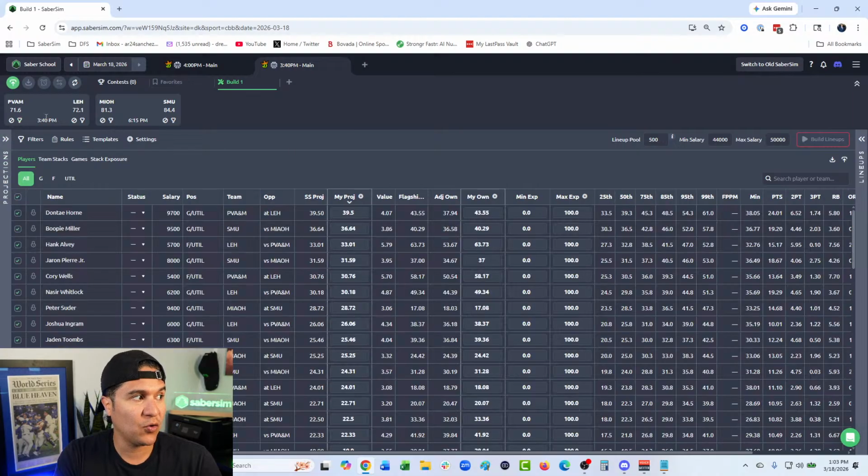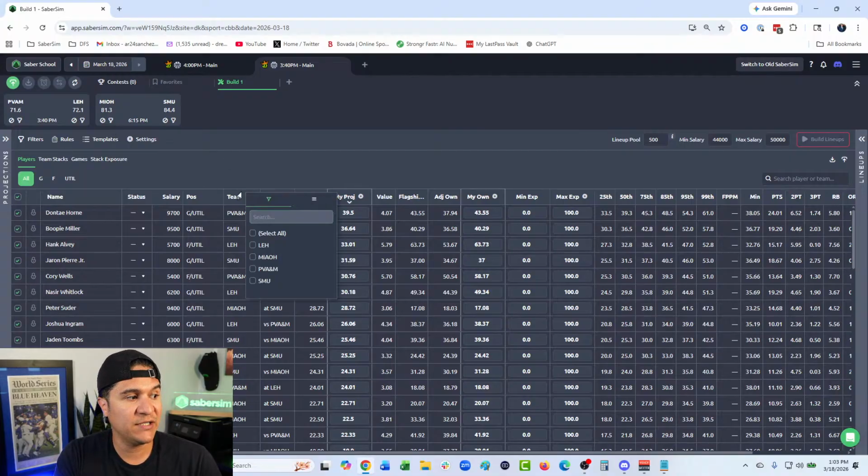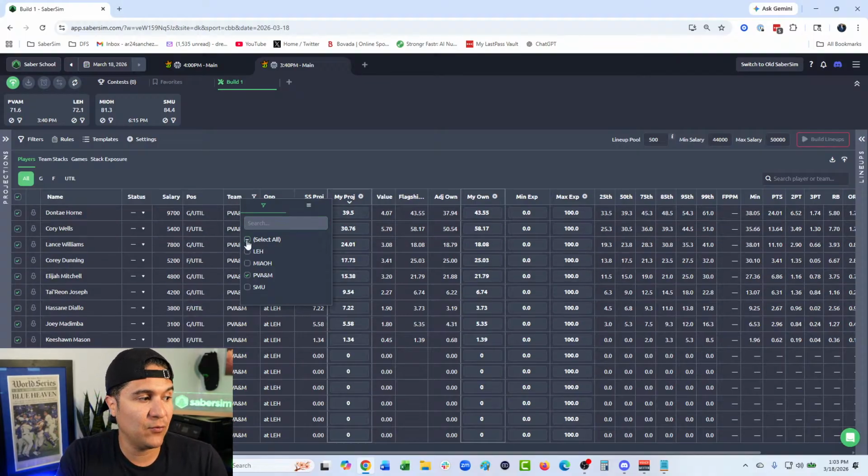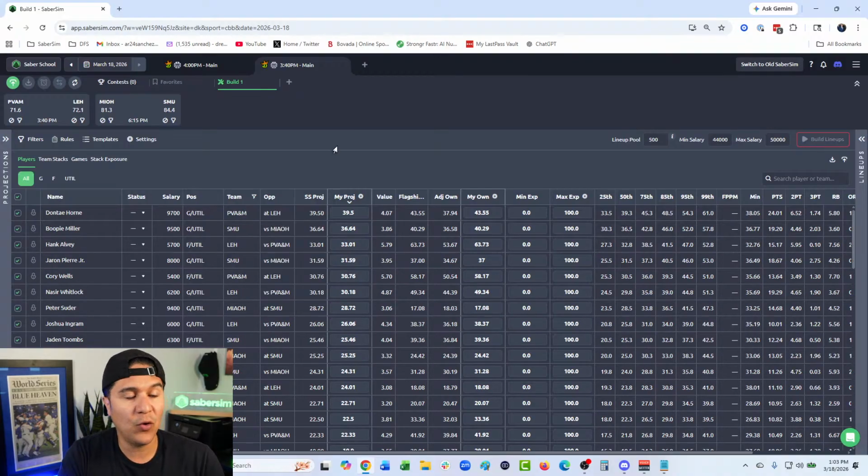The workaround for that in the meantime is to go to the team column, right click on team, and then you can filter them this way if you want to go team by team. So if the filters in the game menu are not working for you, use the right-clicking the team option, which is the second way of doing that, and then one of those two options will definitely work for filtering.